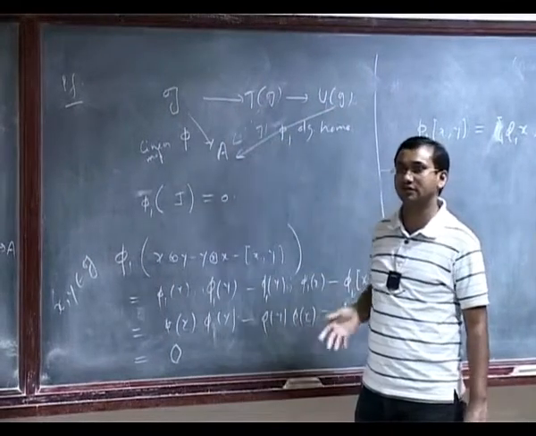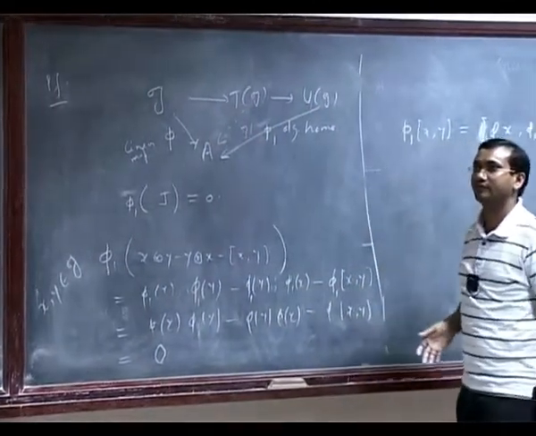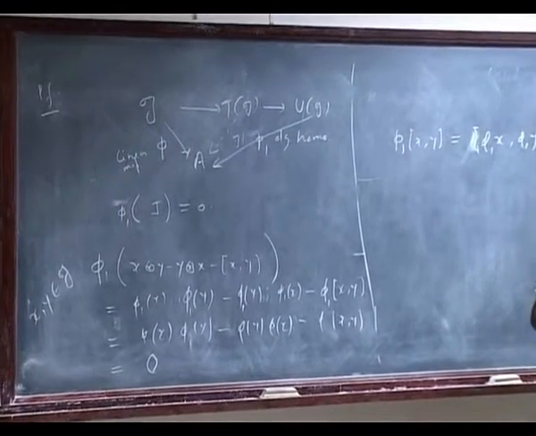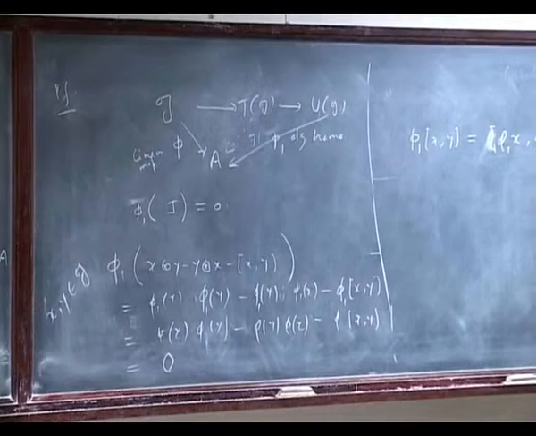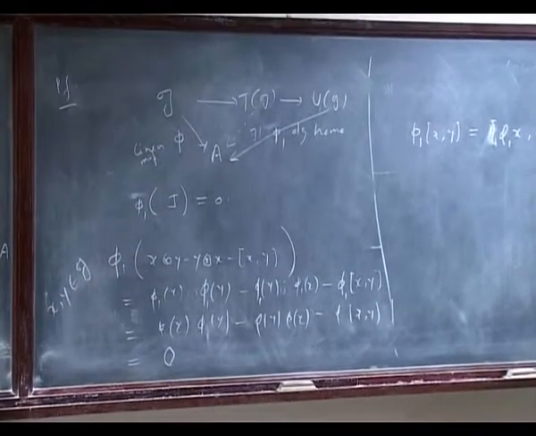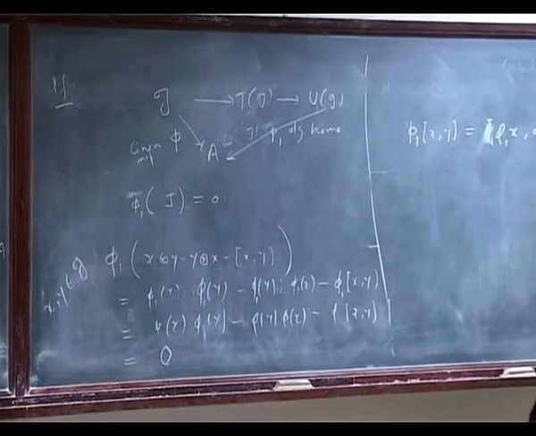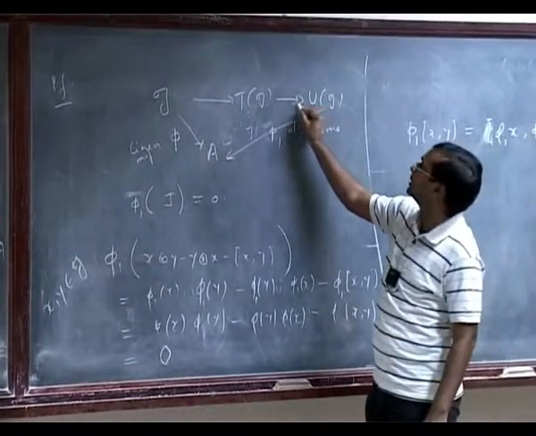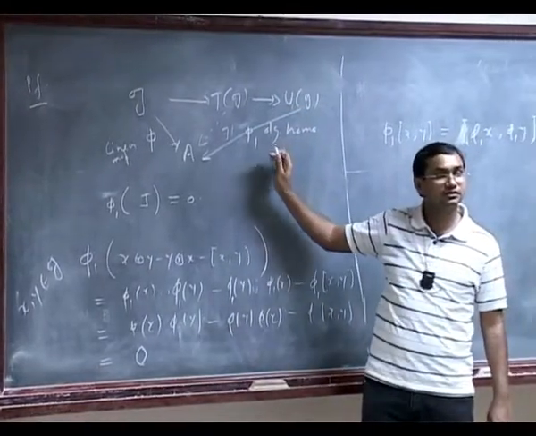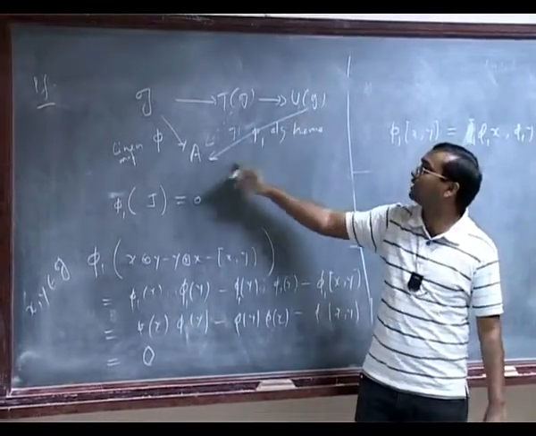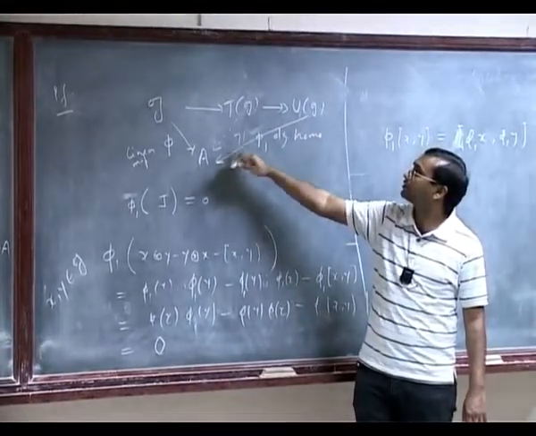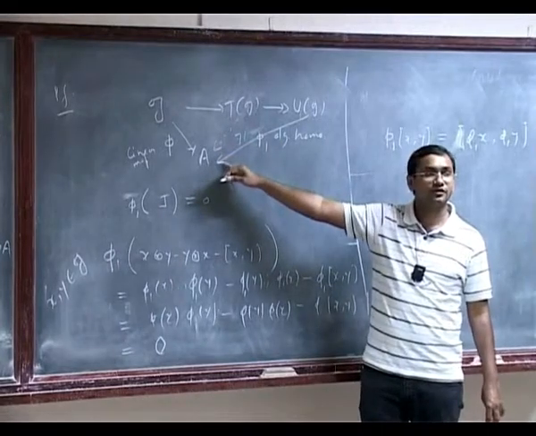There could be many liftings. This is just the quotient map, so this is smaller. Suppose I have two maps here. Then you get two different maps from TG to A.